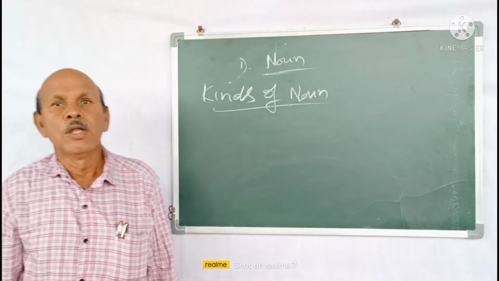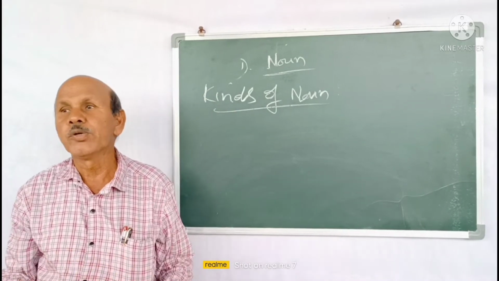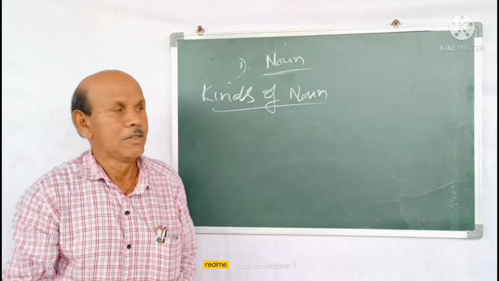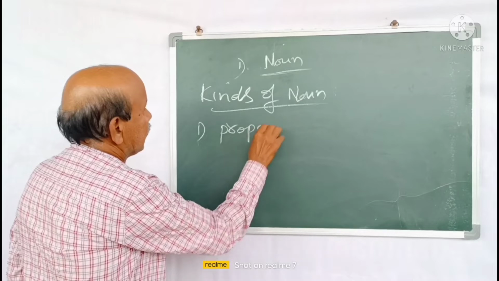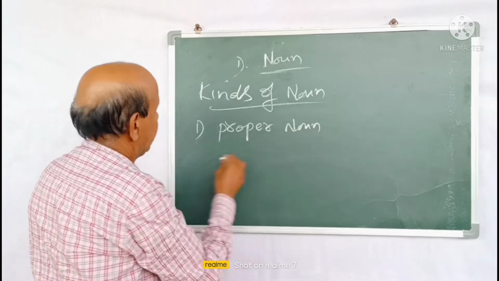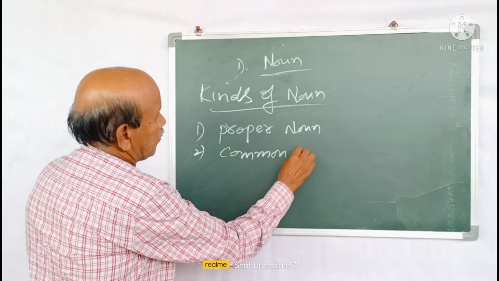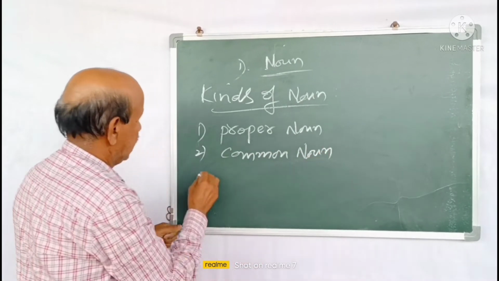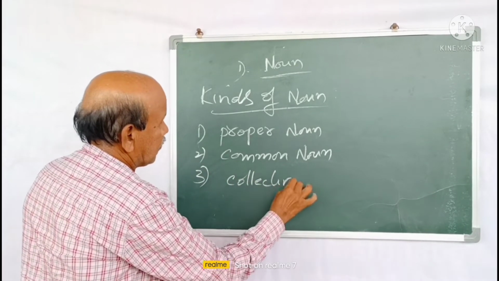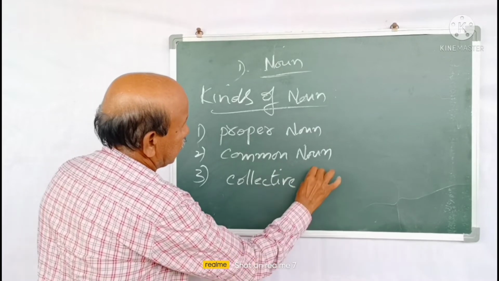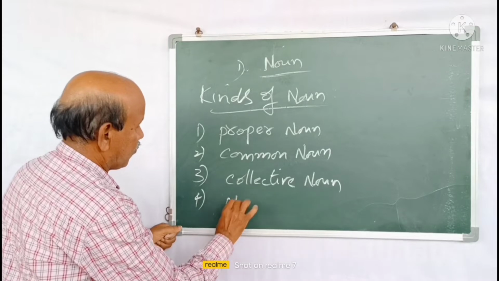A noun is not only one kind of word, it is divided into four kinds. Number one is proper noun. Number two, common noun. Number three, collective noun. Number four, abstract noun.